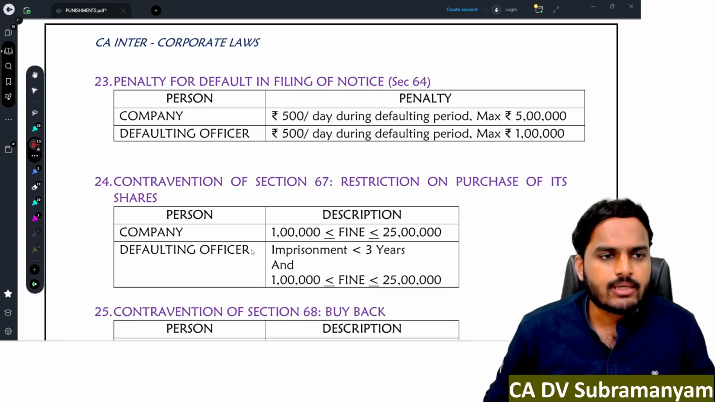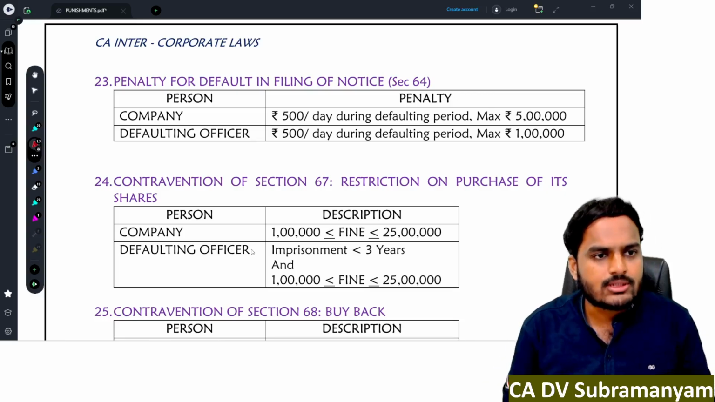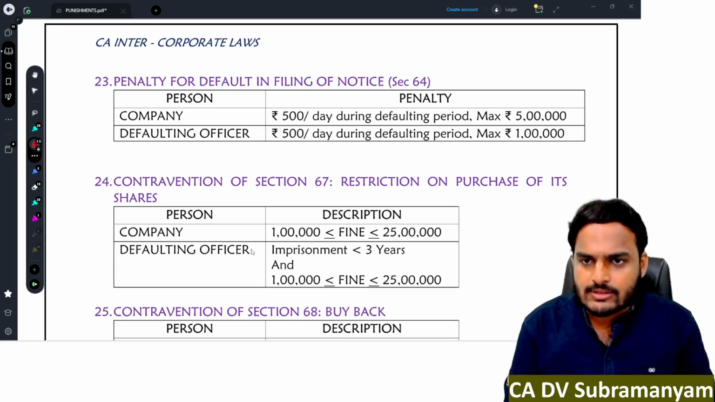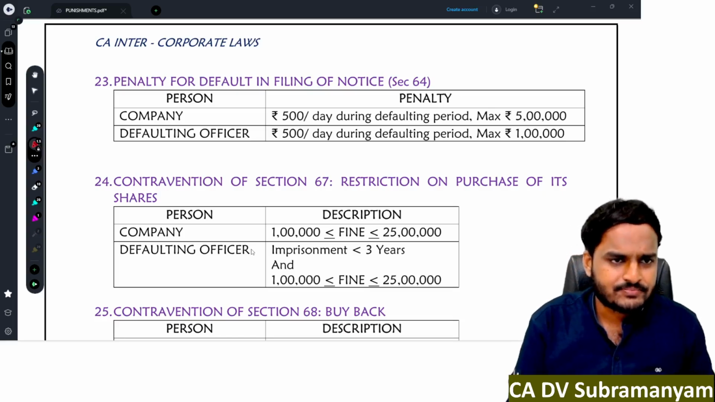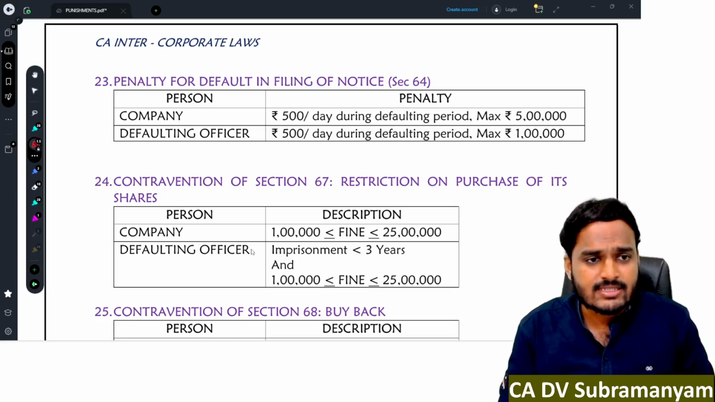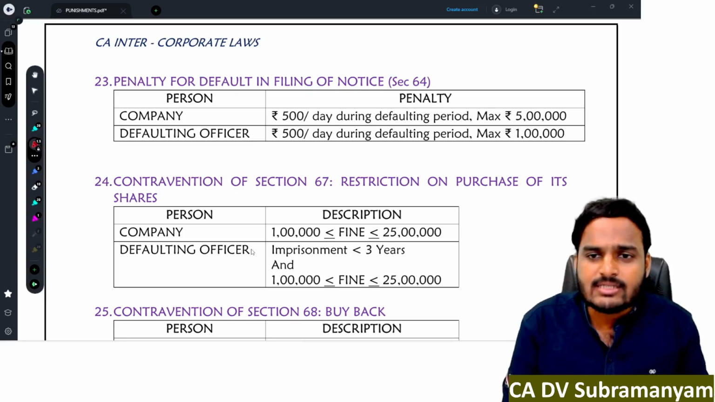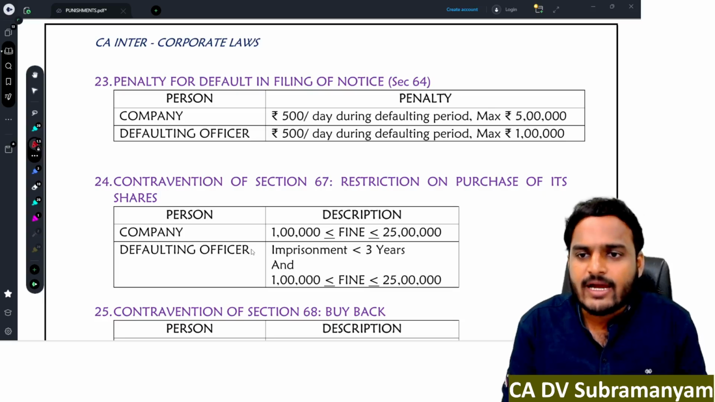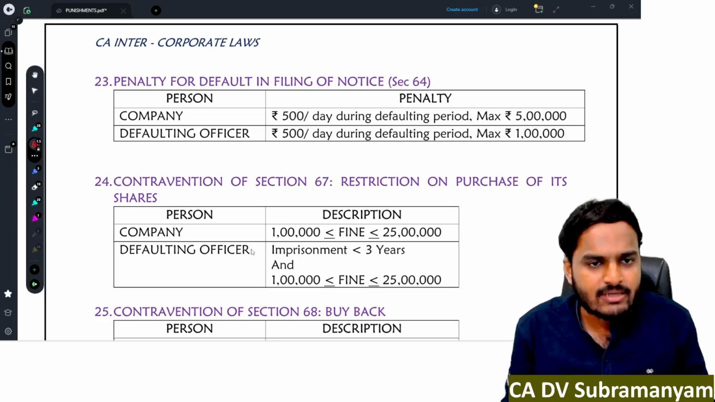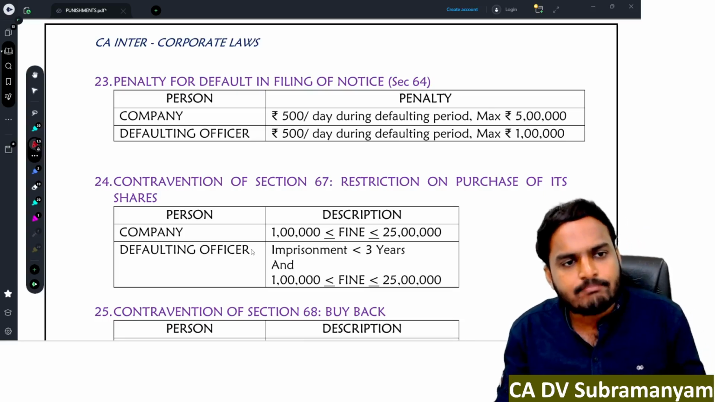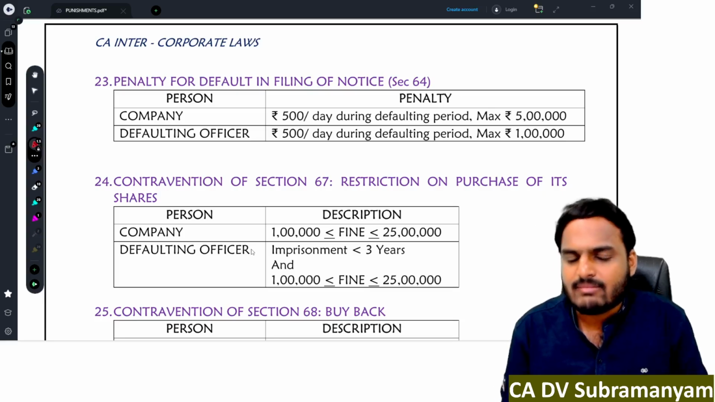Next one, penalty for default in filing of notice with the registrar. Now, whenever the company makes alteration of the capital clause, it is the duty of the company to file a notice with ROC. The time limit is 30 days. Form is SH7. If the company makes default in filing that notice, then the company is liable to pay a penalty of 500 per day during the default period, maximum 5 lakhs. Defaulting officer, the penalty is 500 per day during the default period, maximum 1 lakh.